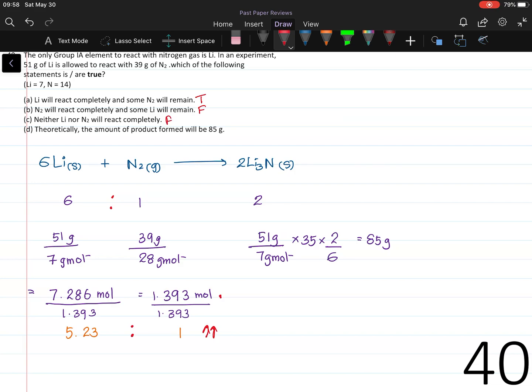Statement D, theoretically, the amount of product formed will be 85 grams. Now we have to calculate the mass of lithium nitride. We have the number of lithium moles which entirely reacted with nitrogen, so it will comply with the ratio. We can't use the number of moles of nitrogen because nitrogen is in excess here. If we calculate the mass now, we get 85 grams. So statement D is true. The answer to question number 40 is 4 because A and D are true.